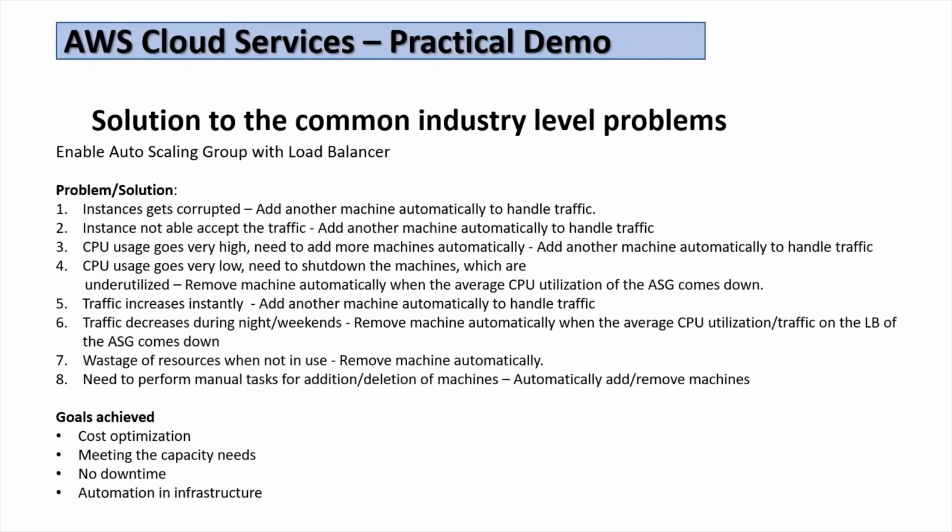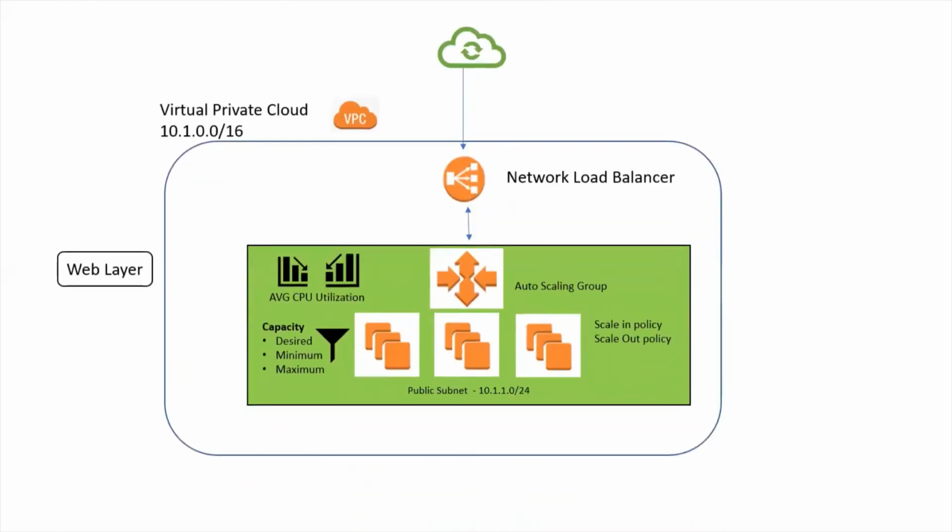being implemented. So this is the high level diagram. We will add an auto scaling group in this. This is the auto scaling group, and it automatically adds instances as per the requirement, as CPU utilization goes high or low. We can also set the desired capacity, minimum capacity, and maximum capacity in the auto scaling group.